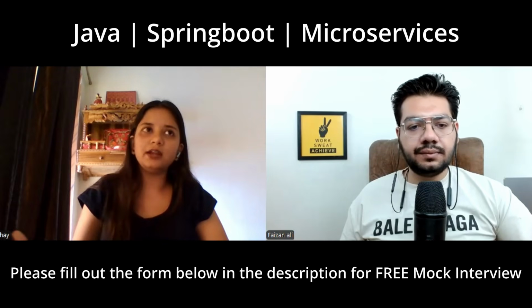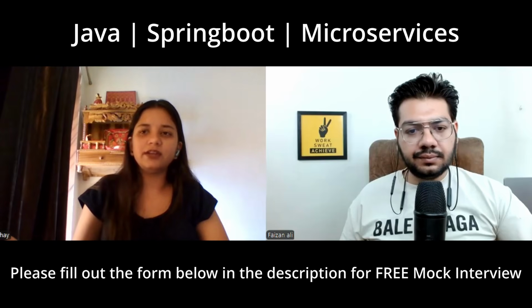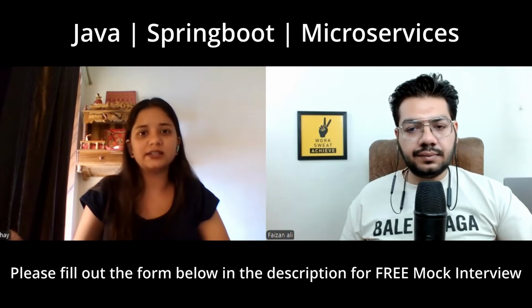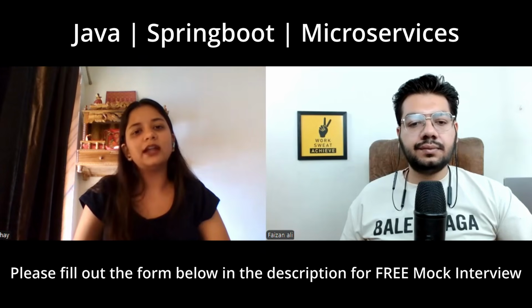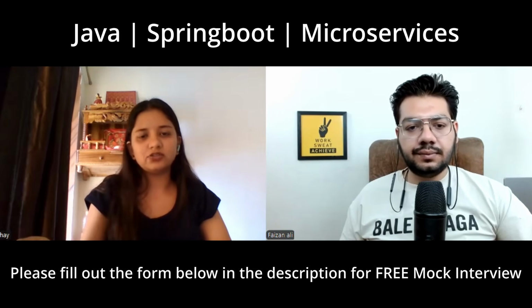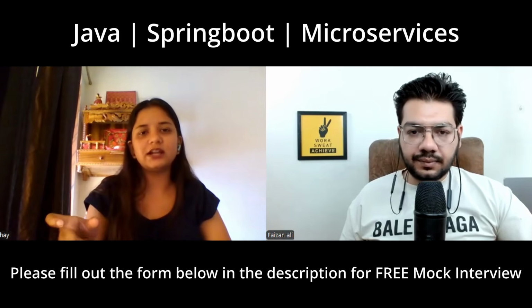In microservices there is a common thing we face, multiple service failure, or you can say cascading failure. In that case you can use @CircuitBreaker, where you define a threshold value.